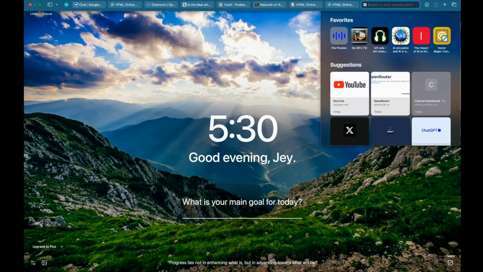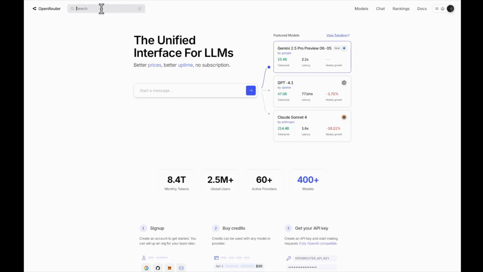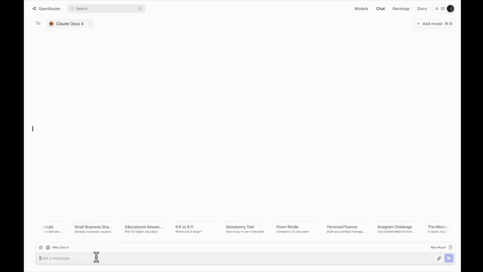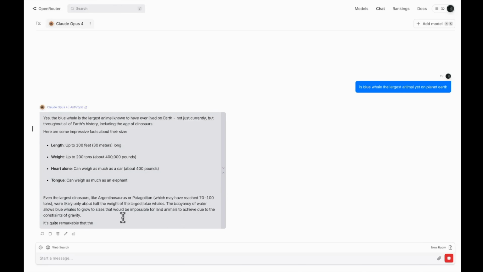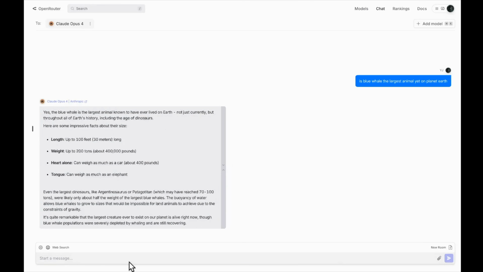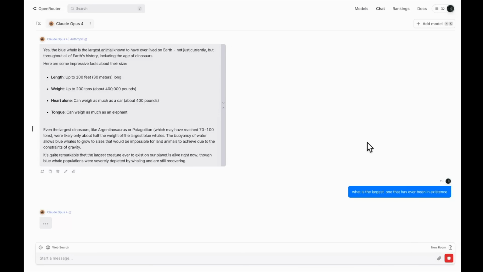I'll open up OpenRouter and we'll use Claude 4 Opus and ask the same questions that we asked. So the first question is: is the blue whale the largest animal yet on planet Earth? And you can see it gave us the information. Yes, the blue whale is the largest animal, and it gave us a bit more information. Now let's hit it with the follow-up question: what is the largest one that has ever been in existence? Let's see if it's actually able to understand us.